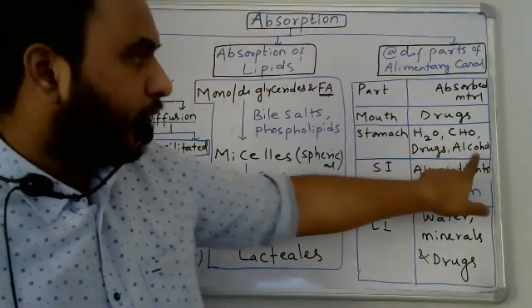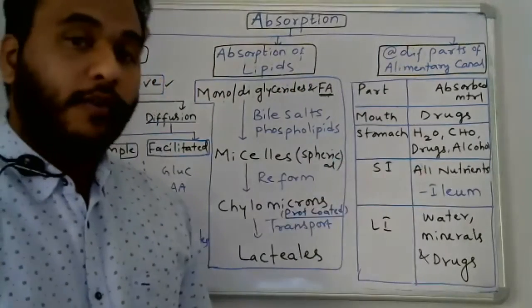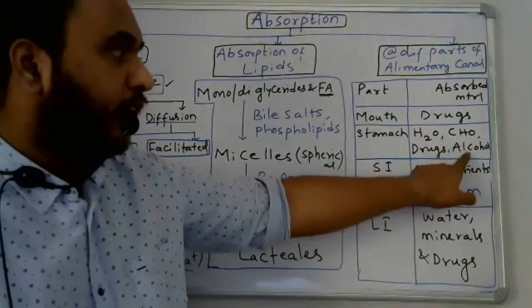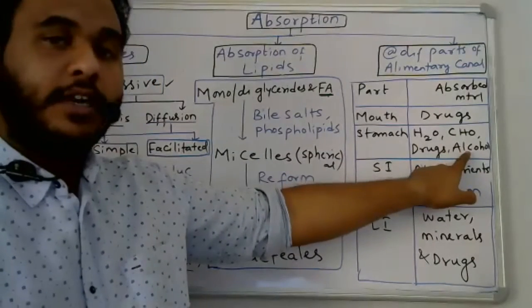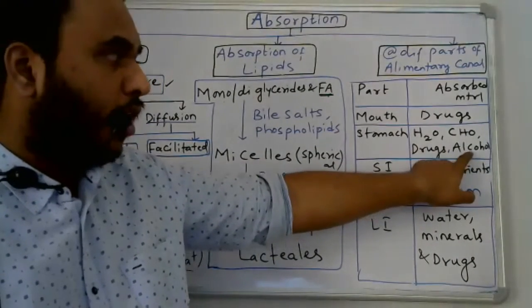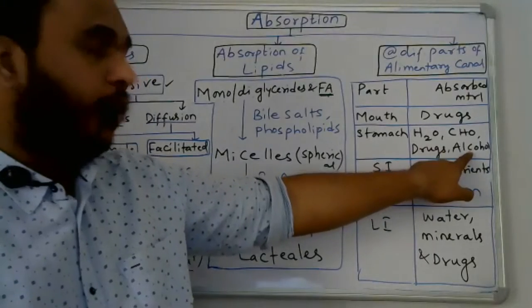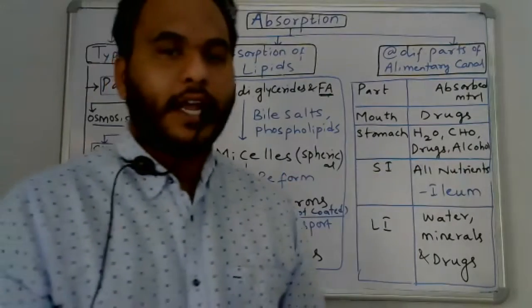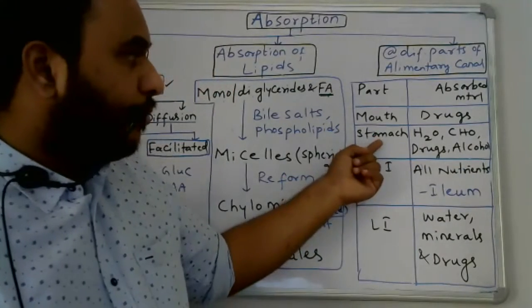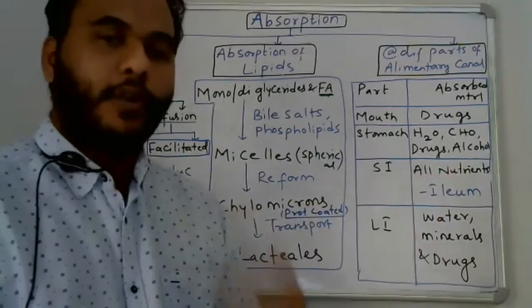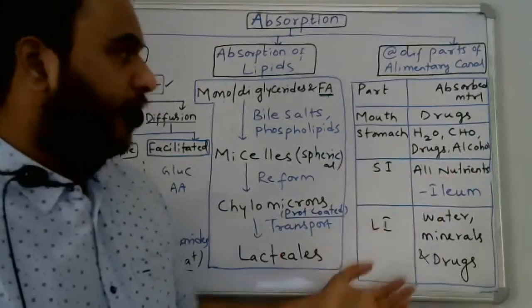Next, in the stomach, some amount of alcohol is also absorbed. So it will show negative effects in the stomach, and this is harmful for health. That's why consumption of alcohol is harmful for health, because it is absorbed in the stomach also. It causes a lot of other problems, even dehydration.